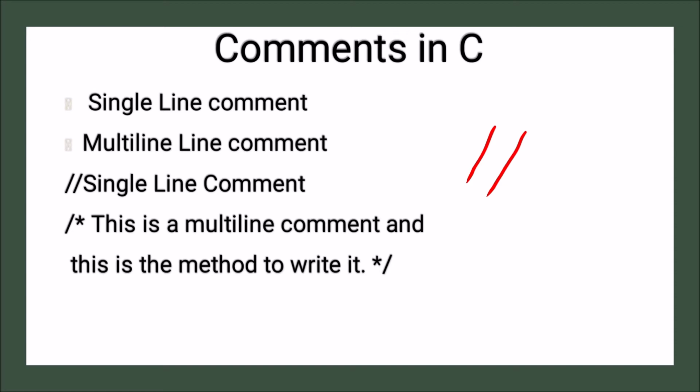But for a multi-line comment, we write slash asterisk, then however many lines we want, and at the end we write asterisk and slash again. So this is the syntax for single line and multi-line comments.